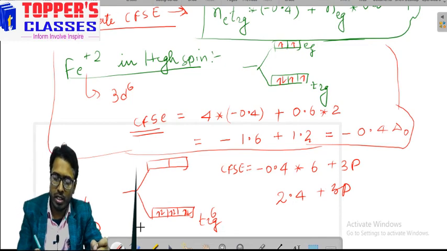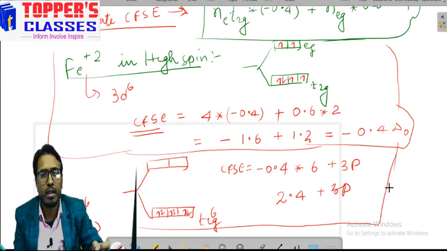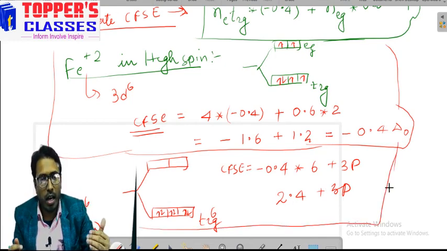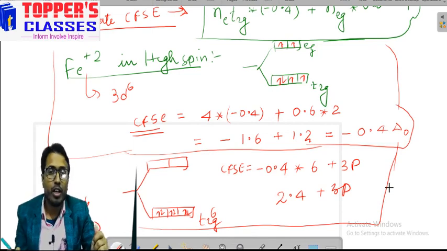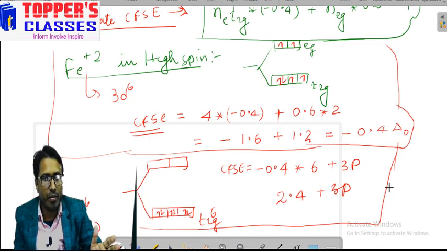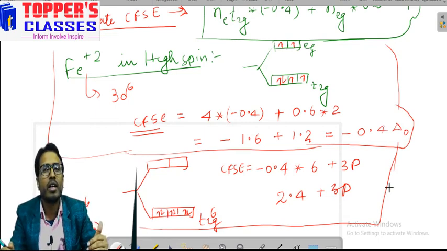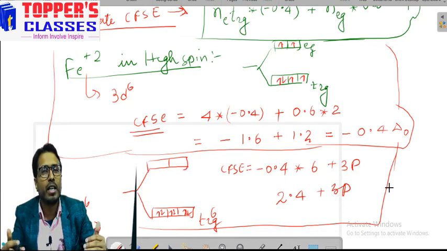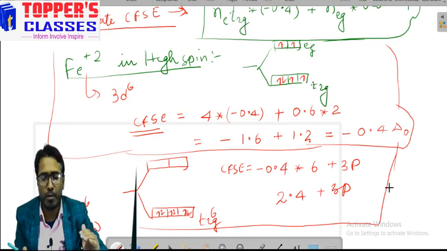So dear students, in this way we can know about the application and the importance of crystal field theory. In today's session we learned what crystal field theory is, how it works, and what types of problems you may be asked. In the questions you may be asked to calculate the crystal field stabilization energy, or to compare whether it is high spin or low spin, and so on. So this type of questions may be asked.